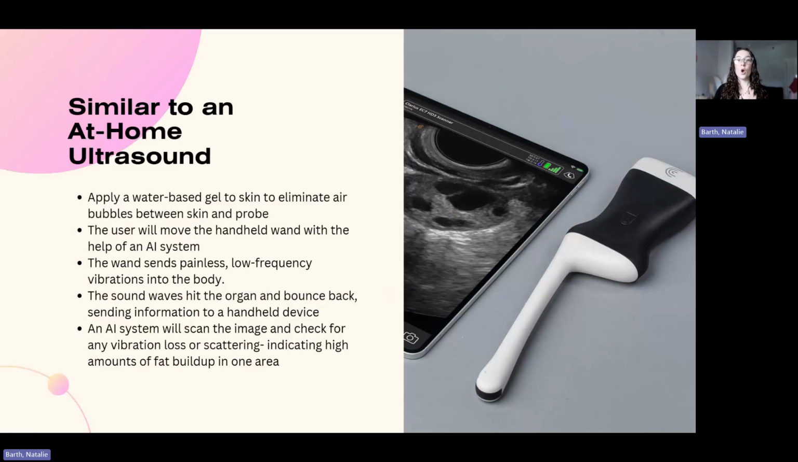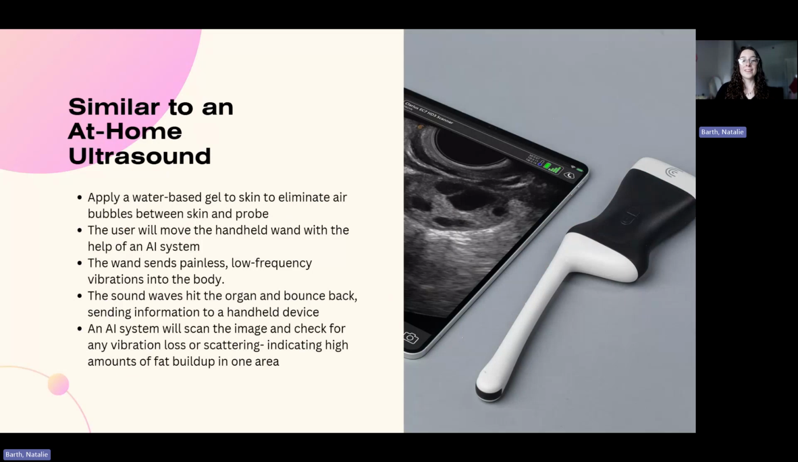And having something at home would use an AI system in order to remove any error. So this is very important because there can be a lot of error in where the liver is, and you don't want to try to signal out any other organs when you are specifically looking at the liver. So the AI system would be able to tell you if the probe is in the right spot in order to make sure it gets an accurate read.